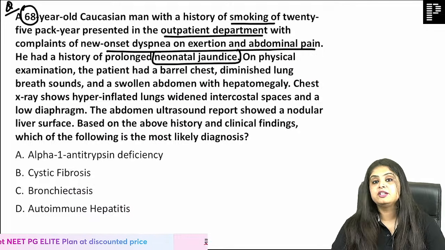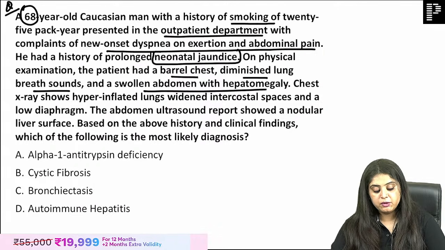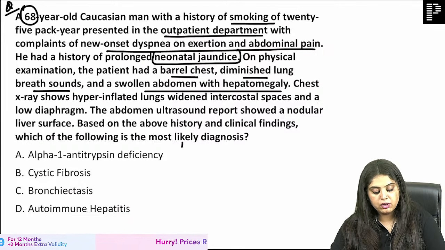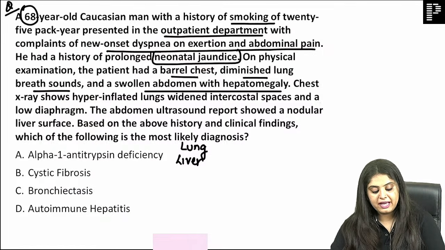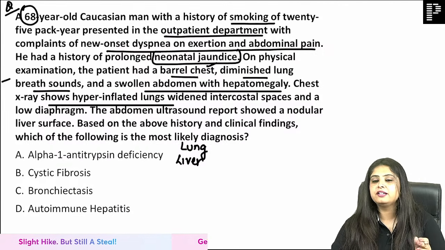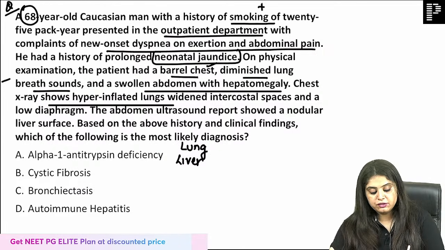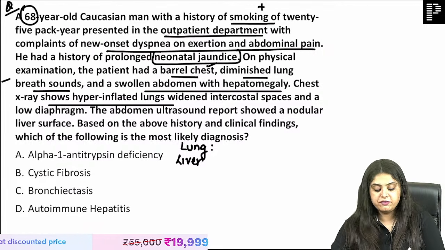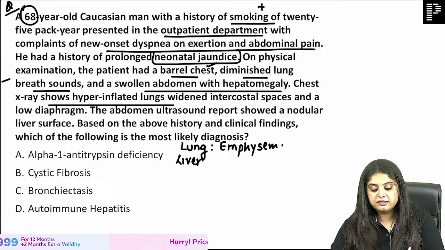On physical examination, the patient had a barrel chest, diminished lung breath sounds, swollen abdomen with hepatomegaly. I can see two organs getting affected, lung as well as the liver over here. When they say barrel-shaped chest and hyperinflated lungs, size of the lungs increased, along with the classical history of smoking, I am definitely thinking of emphysema. Great, guys. So that is going to be emphysema.